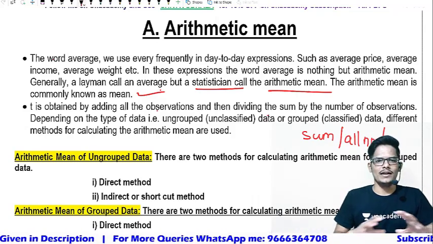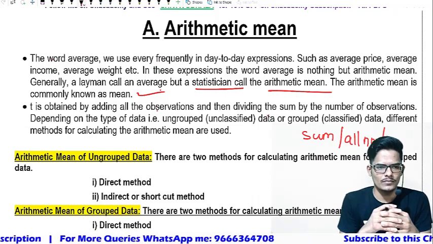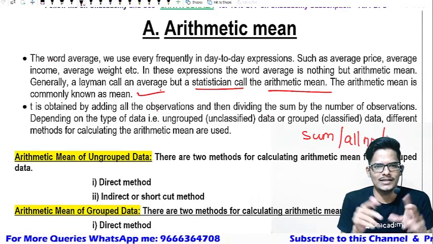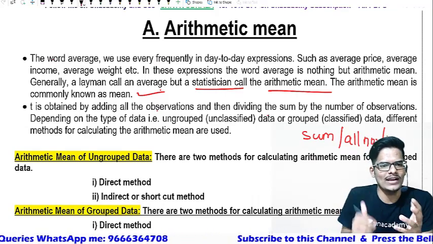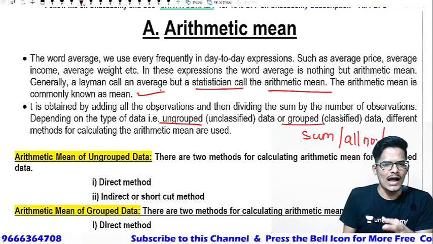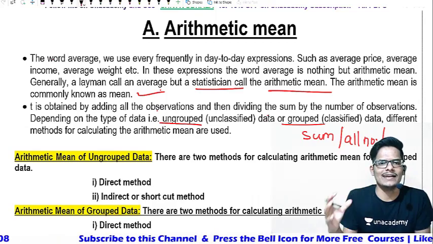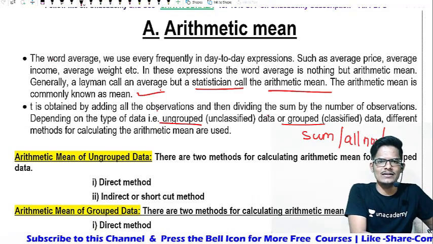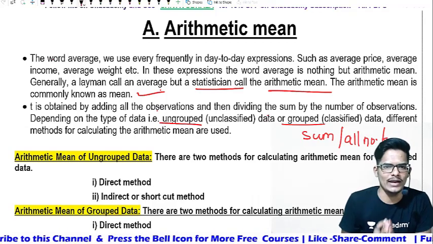But it will differ based on the data type. There are two types of data: one is ungrouped data, the second is grouped data. Ungrouped is nothing but not yet classified. Just the observations are given, not categorized into any groups.